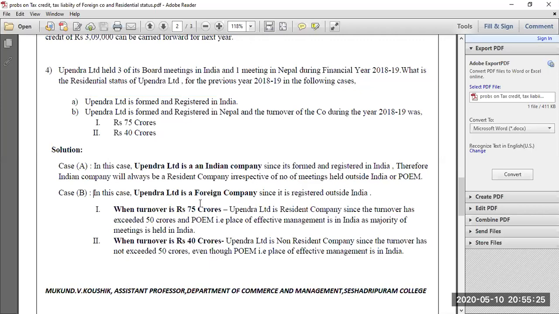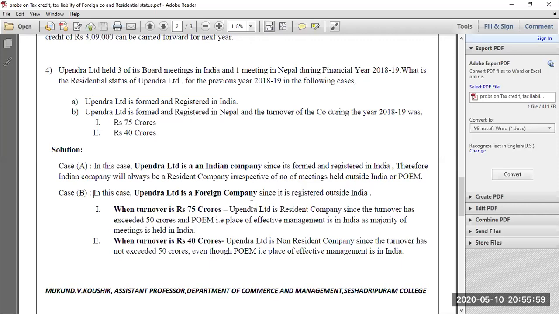Now, since Upendra Limited is a foreign company, we very well know that a foreign company can be either a resident company or a non-resident company. Sometimes a foreign company will be a resident company, and at other times it will be a non-resident company. A foreign company will be a resident company if it has its place of effective management in India. That means if all the major decisions in the previous year are taken wholly in India, then it is said to be a resident company.